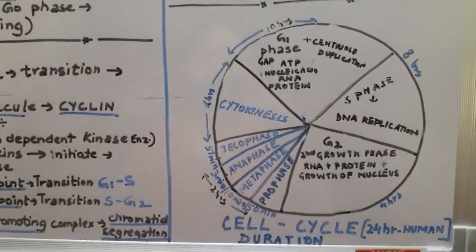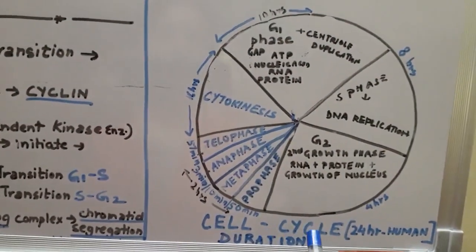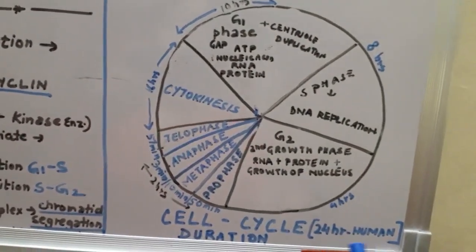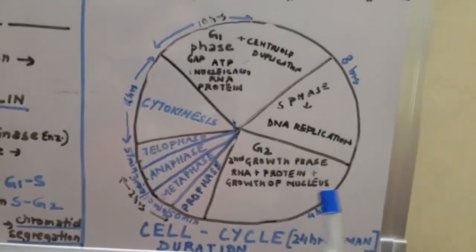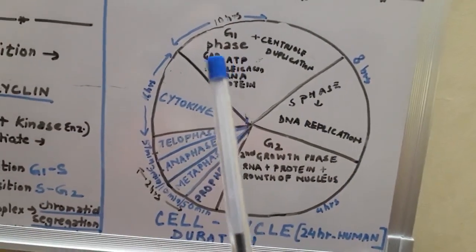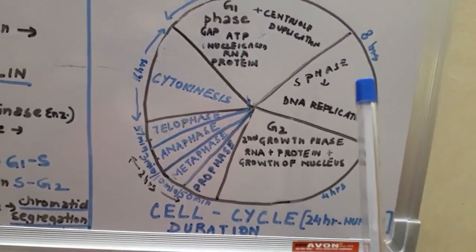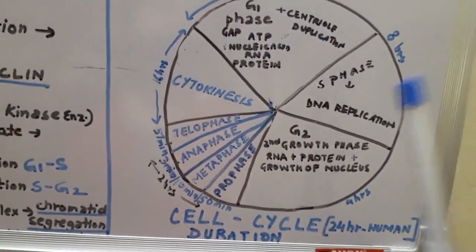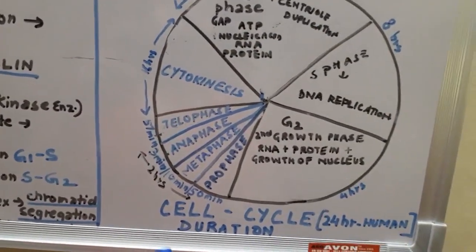Now we will discuss the duration of the cell cycle in humans. In humans, generally, an entire cell cycle is of 24 hours. The G1 phase may be 5 to 6 hours, followed by 8 hours of S phase, followed by nearly 4 hours of G2 phase.